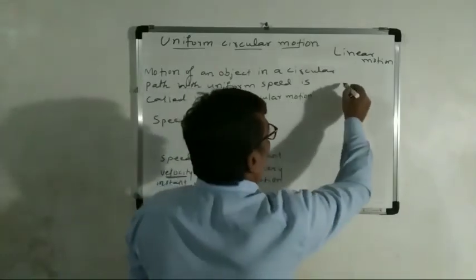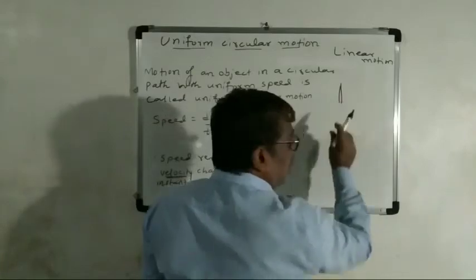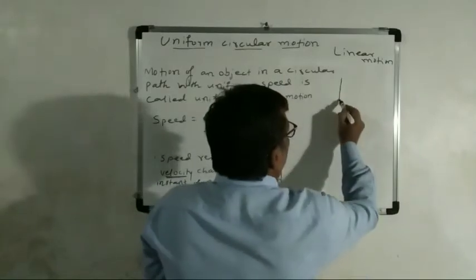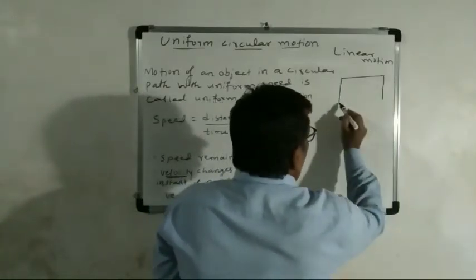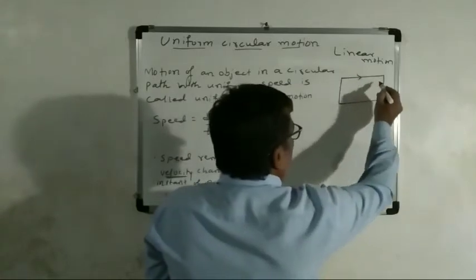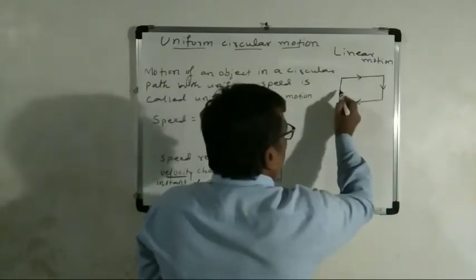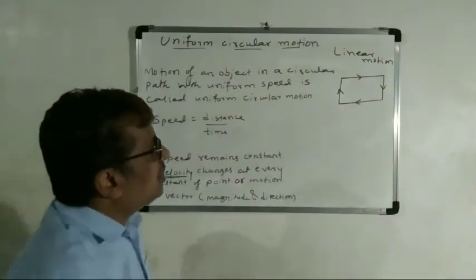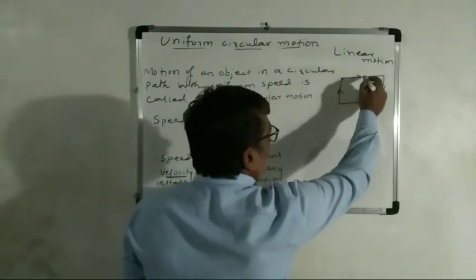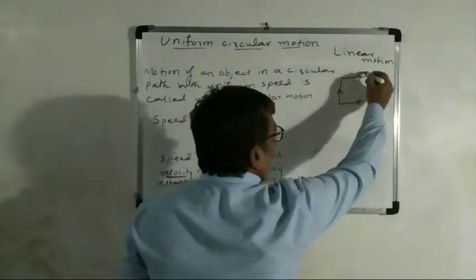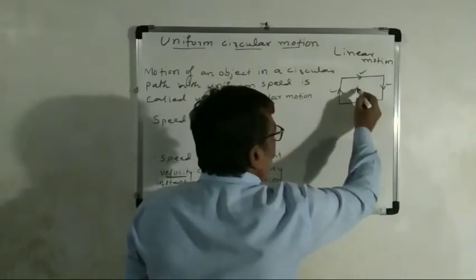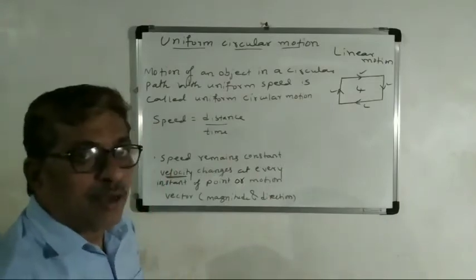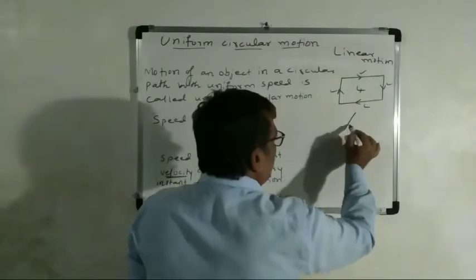Suppose the object moves in the rectangular path. Okay. See now, how many times does it change the direction? 1, 2, 3 and 4. 4 times. Correct? Okay. Now we will take one more example, if the object moves in the hexagonal path.